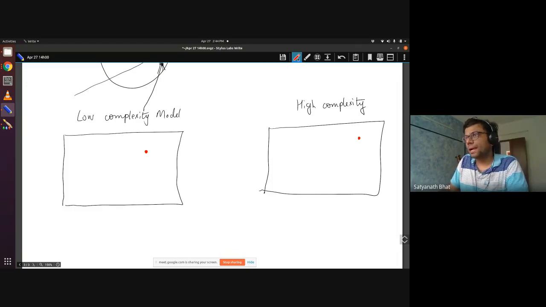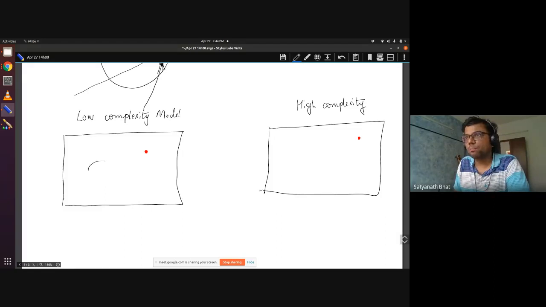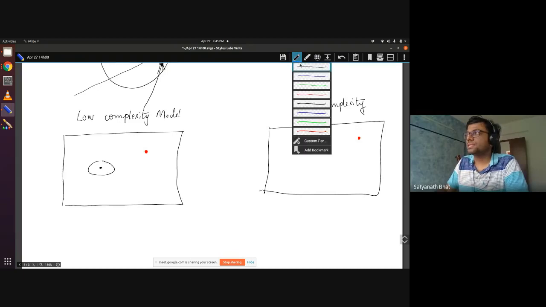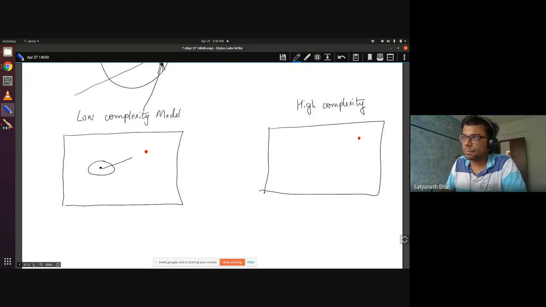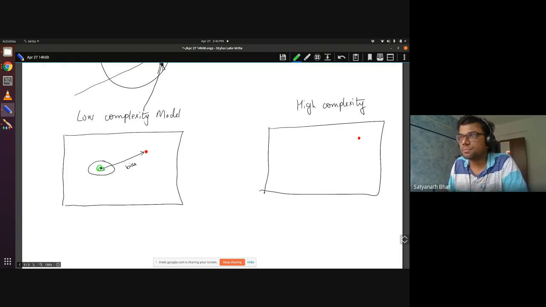However, the bag I chose, if it is a low complexity bag, I will have a small space over which I am searching, and I will get some point. This is my average. This difference here is a pictorial representation of the bias, and since this is a small model, the variance will not be so much. The variance may just be somewhere here. So this is the entire variance.